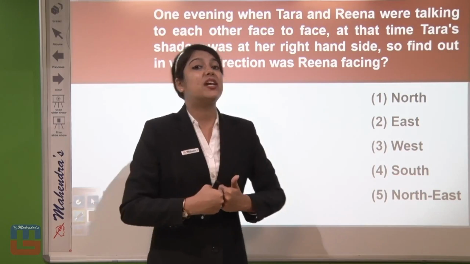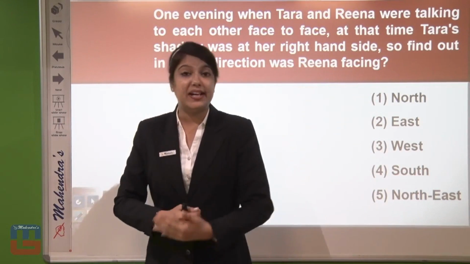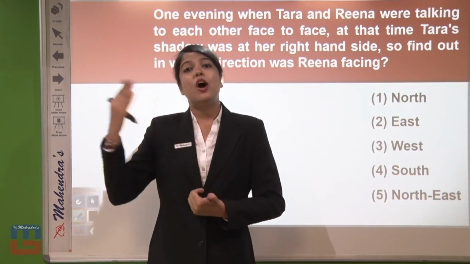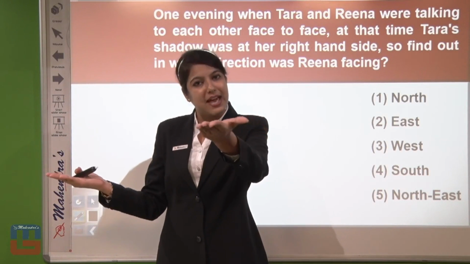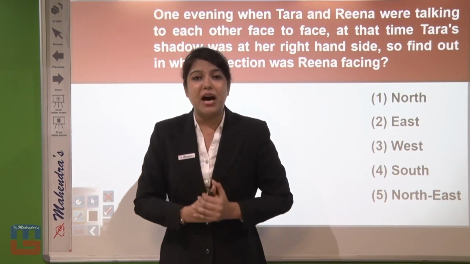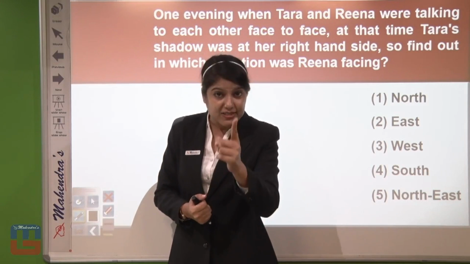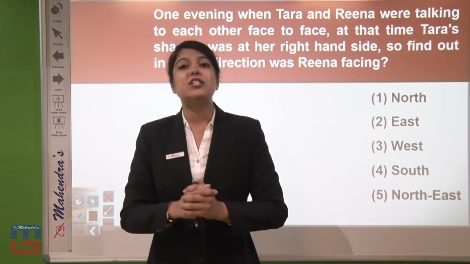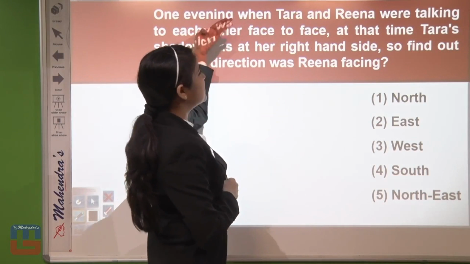If the question says Tara's shadow was at her right hand side, that means if I am Tara and my shadow is on my right hand side, then definitely your shadow is on your left hand side. Consider that for this question you are Reena. So your shadow is on your left hand side, and the timing mentioned is evening.